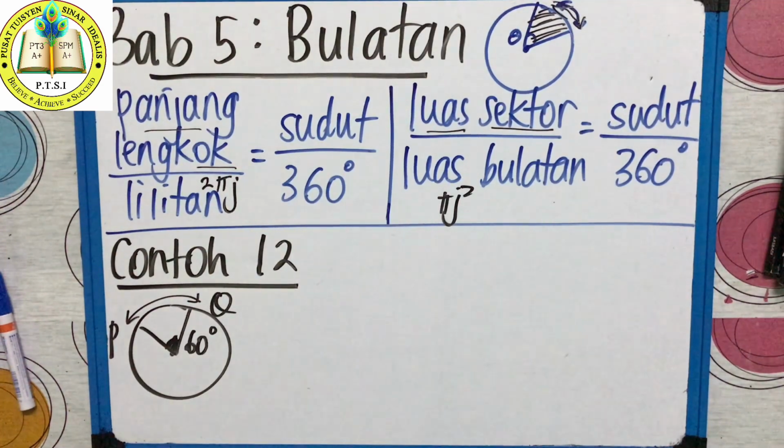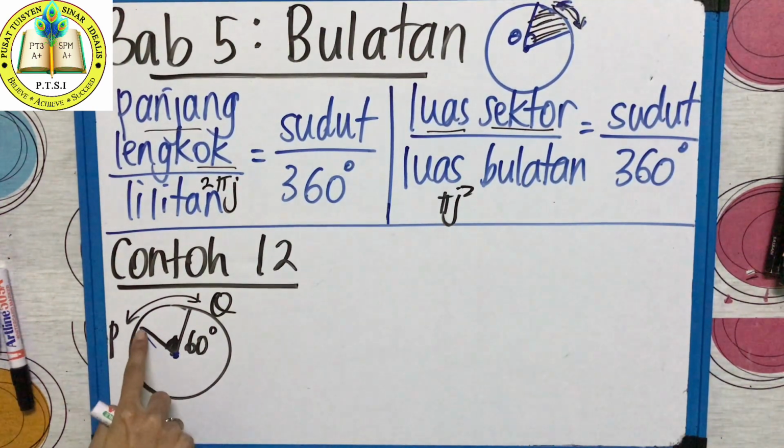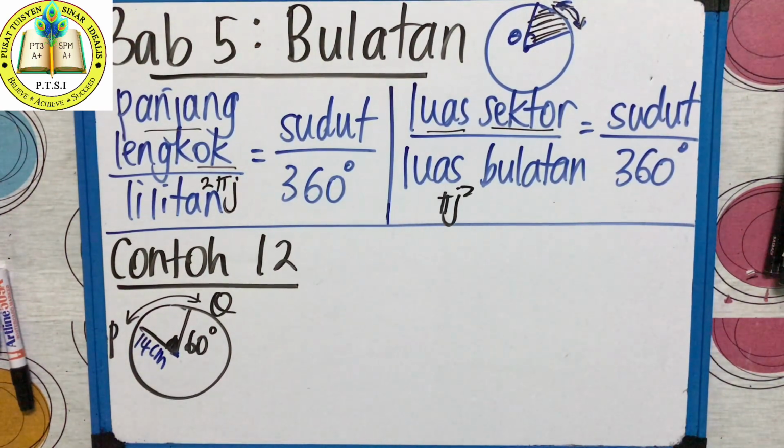Now we go for example 12. Contoh 12 yang ini, maklumat yang diberi, jejari 14 cm. Cikgu tak salin semua soalan, cikgu ambil kata kunci sahaja. So the keyword given there, jejari 14 cm. So teacher label here. This is jejari, right? From the center half, we call jejari. Okay, lagi satu maklumat yang diberi. Another information is a sudut 60 darjah. The angle 60 degrees.